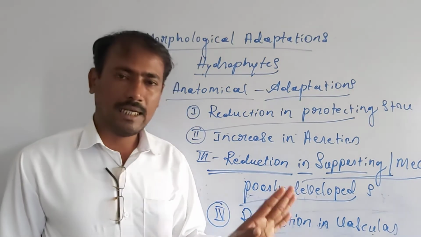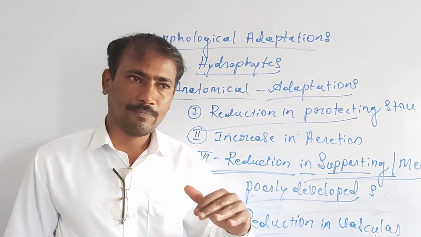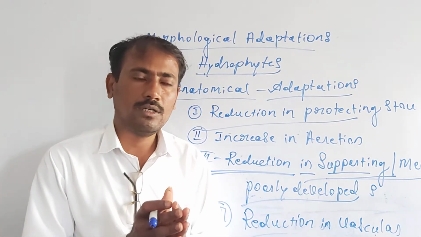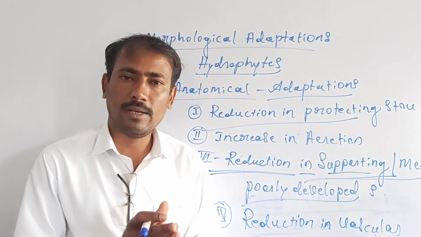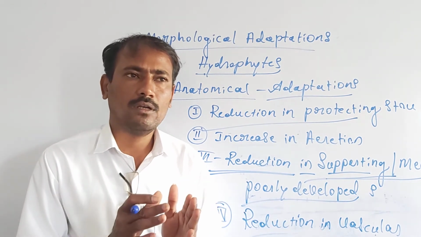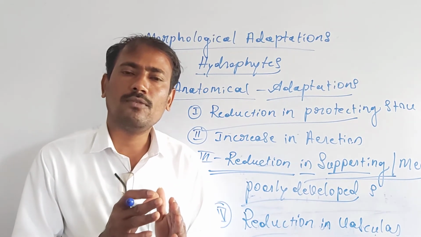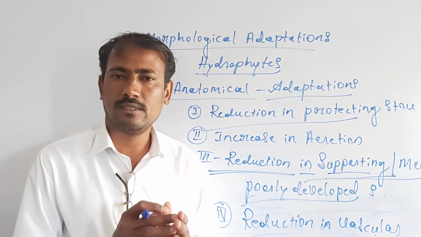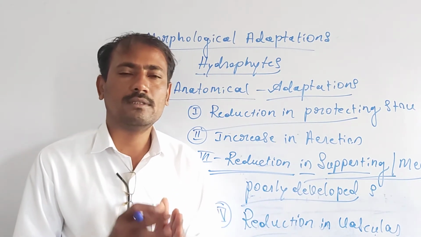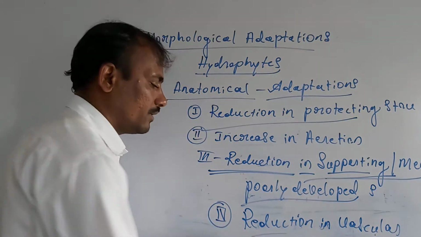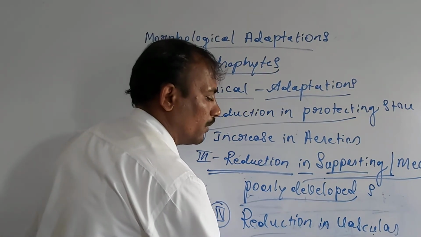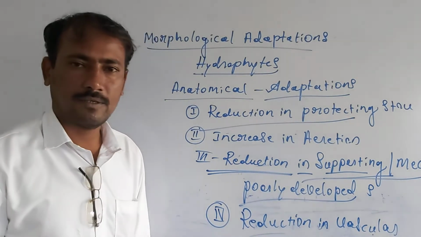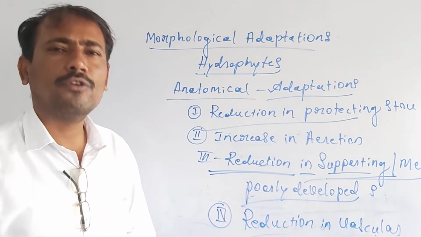So xylem, if it is present in the stellar region or in any other part of the plant, especially lacks almost all the four different elements in it. Maybe a few elements are present. This means that the xylem is a poorly developed tissue, containing very few elements.